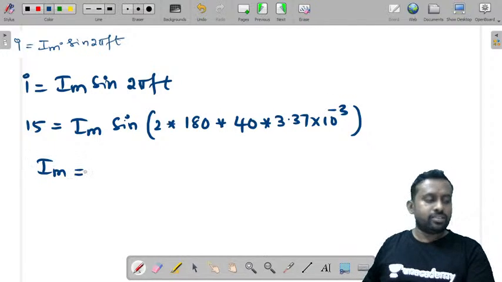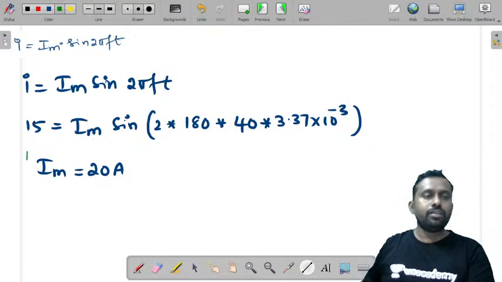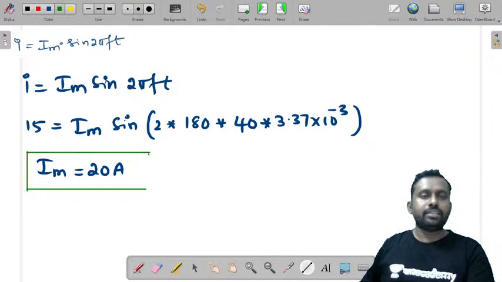If you solve this, you will get Im as 20 amperes. So this is one of the simplest questions that can be asked in the examination.